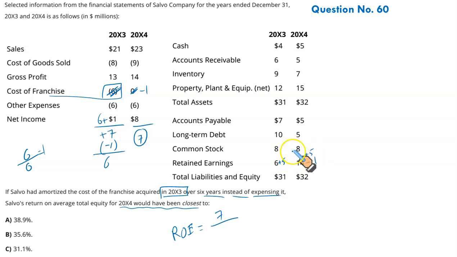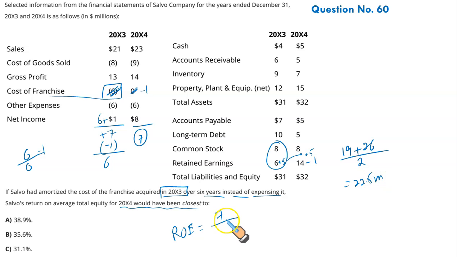So we need to find the average equity, common stock and retained earnings. This is your opening equity: 8 plus 6 plus 5 gives you 19. And the closing equity is 8 plus 14 plus 5 that was carried forward, minus 1, the reduction in net income. So this gives you a total of 8 plus 14 plus 5 less 1, which is 26. So 19 plus 26 divided by 2 gives you an average equity number, that is 22.5 million.